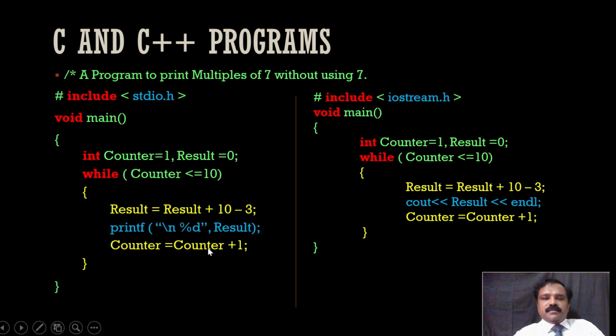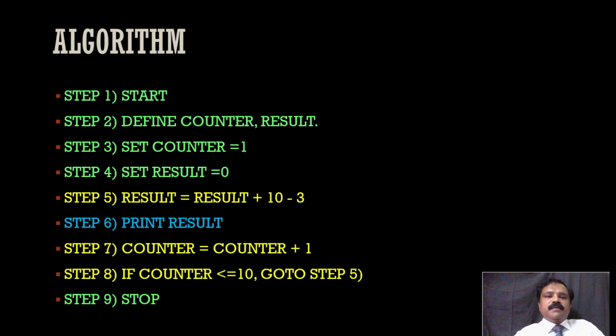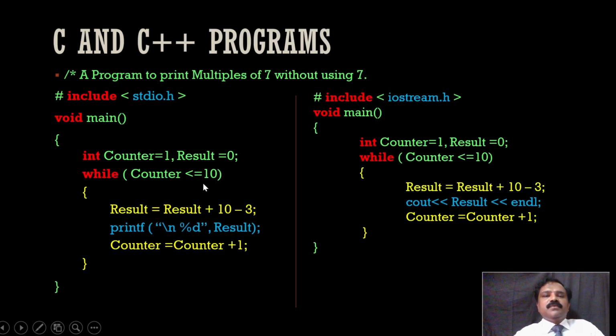Then increment: counter equal to counter plus 1. So we have made this program: result equal to result plus 10 minus 3, counter equal to counter plus 1, and do all these things while counter less than or equal to 10. So while counter is less than or equal to 10, do this operation. This is the C program for that logic.